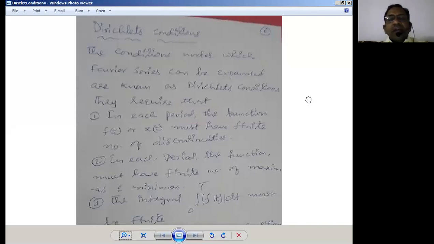In the previous class, we discussed the Fourier series representation, wave symmetry, and exponential Fourier series. With that, we have completed the Fourier series part. Before we end the Fourier series topic, we conclude it with the Dirichlet conditions. So what are the Dirichlet conditions? These are the conditions which need to be satisfied,